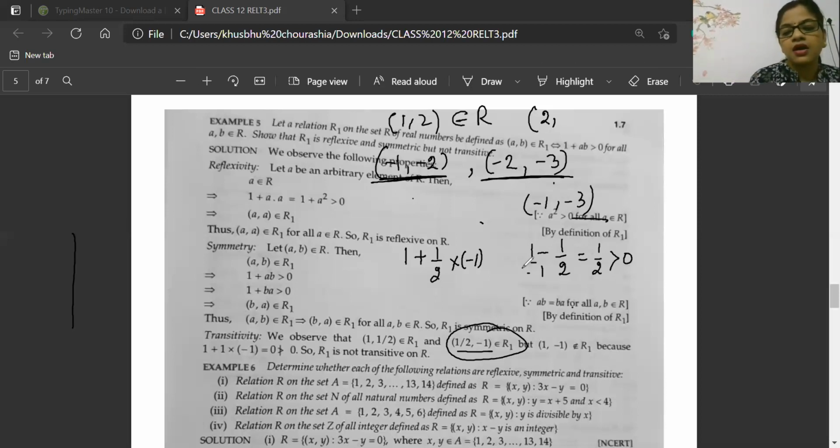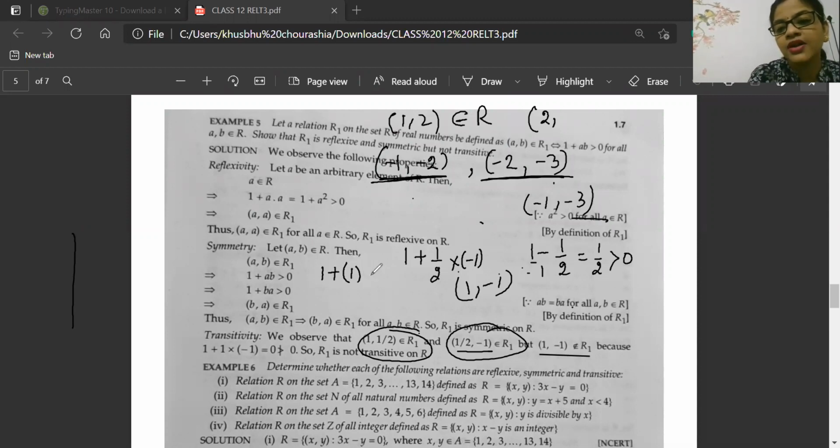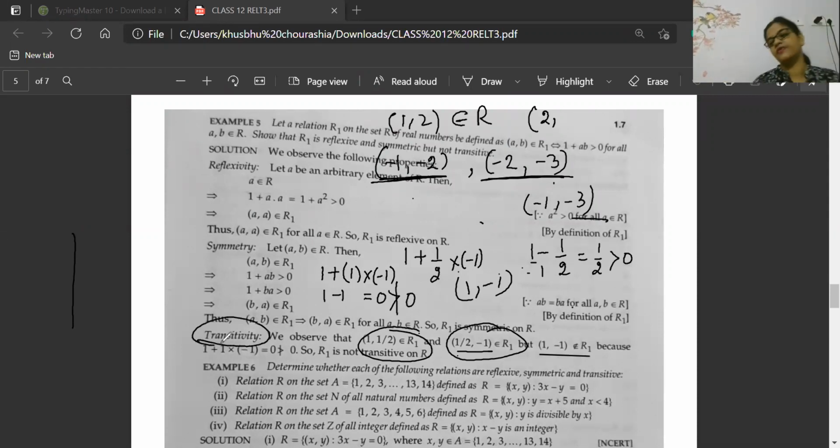And this is also present inside the relation. That means 1 comma minus 1 should also be present inside the relation. But will 1 comma minus 1 be present inside the relation? If you write 1 comma minus 1, then what will happen? 1 into minus 1, then it will become 1 minus 1, and 1 minus 1 is 0. And 0 can never be greater than 0. 0 can be equal to 0, but 0 can never be greater than 0. And that's why this is not transitive.